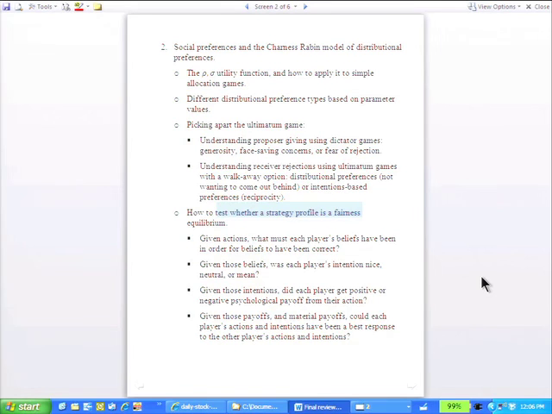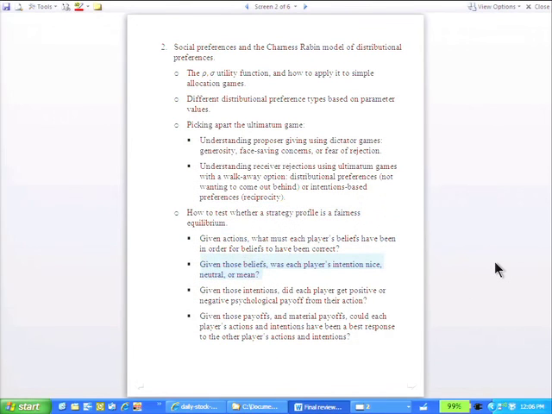And so what you do is you start by saying, okay, let's investigate opera. That means we're going to this box. And the first thing to do is to say, given the actions in that box, they both went to opera, what must each player have believed about the other player's actions and the other player's beliefs about their actions? Okay, so you can figure out beliefs based on the actions that are defined by the strategy profile. Then once you figure out what those beliefs must have been, you can figure out whether each player's intentions were nice, neutral, or mean. Okay?